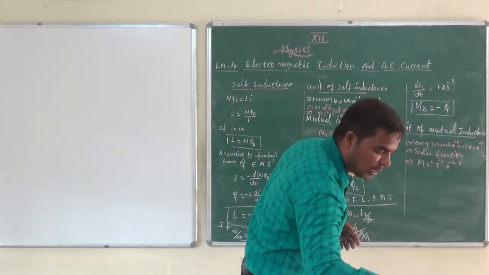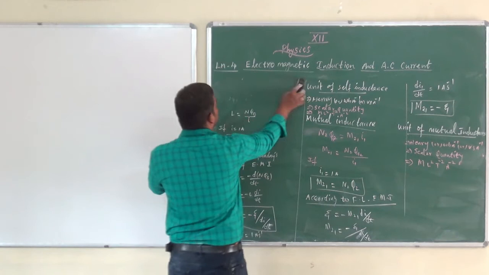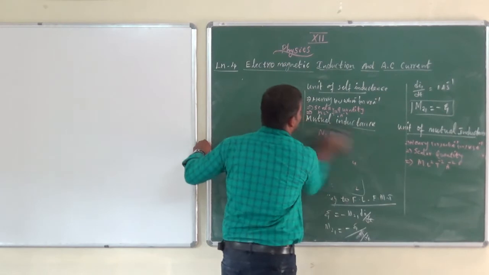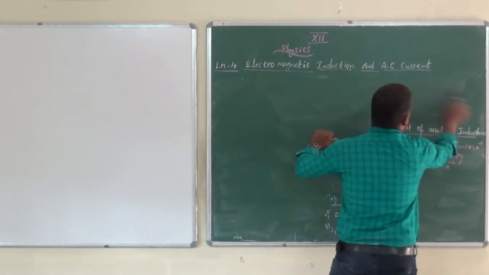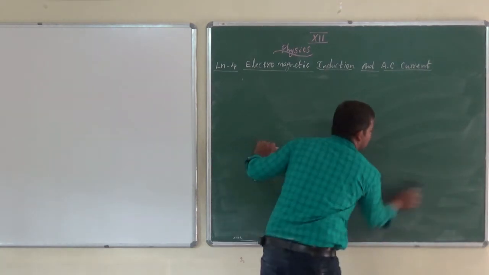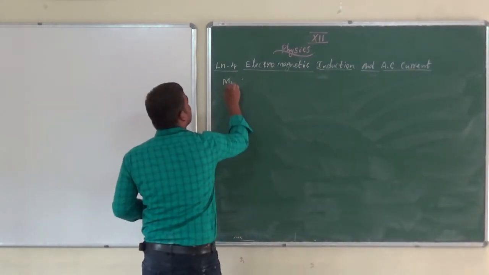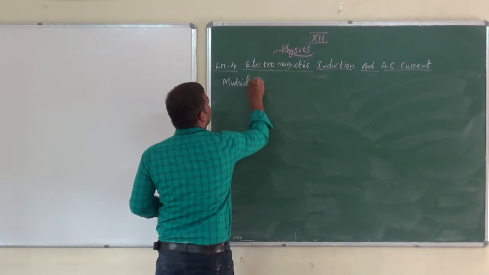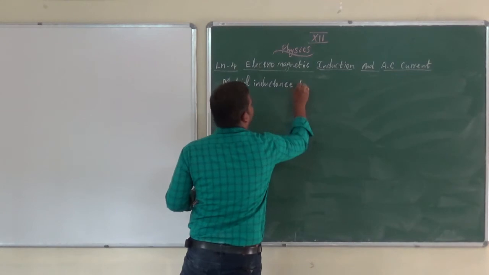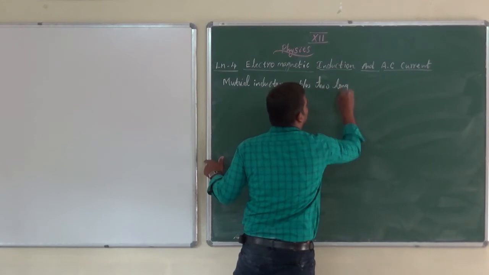Next, another important question. What is that question? Mutual inductance between two long solenoids. Already we have discussed the self-inductance of a long solenoid. Here, mutual inductance. Next, we are going to discuss an important 5-mark question. This one, mutual inductance between two long solenoids. Very easy.